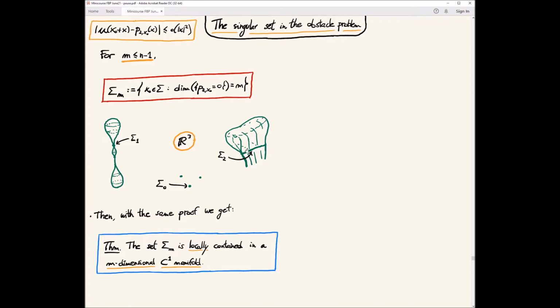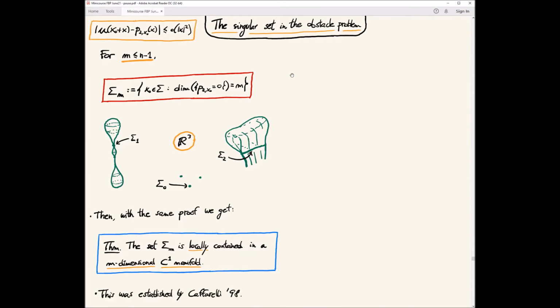But you can say a bit better and split the singular set into pieces and say, okay, this part is contained in a C1 surface, this part is contained in a C1 curve, this part consists of isolated points. So this is basically the best that was known until some years ago, and this is still due to Caffarelli in the same paper in '98.